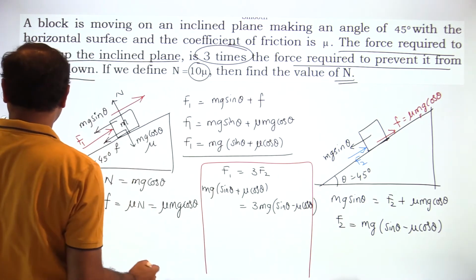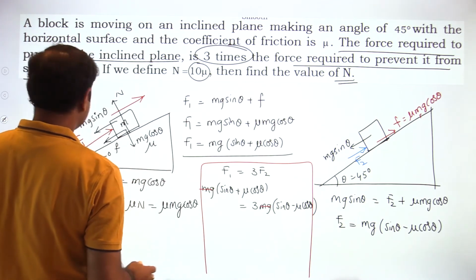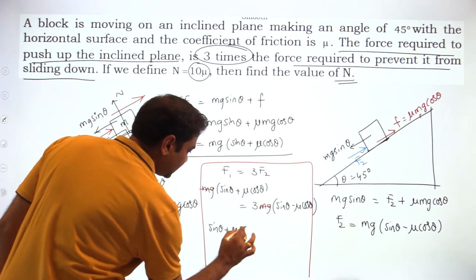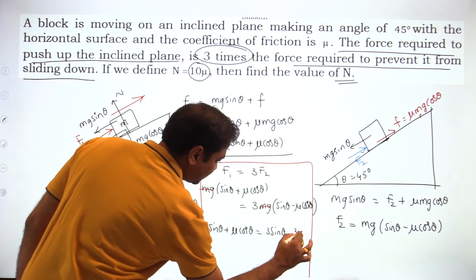Then mg will cancel out. What is the simplification? Sin theta plus mu cos theta is equal to 3 sin theta minus 3 mu cos theta.